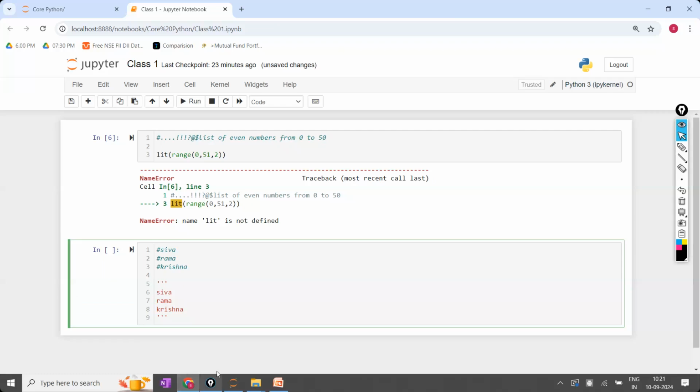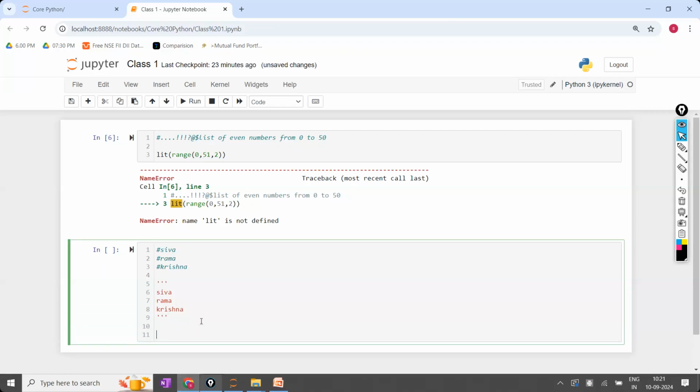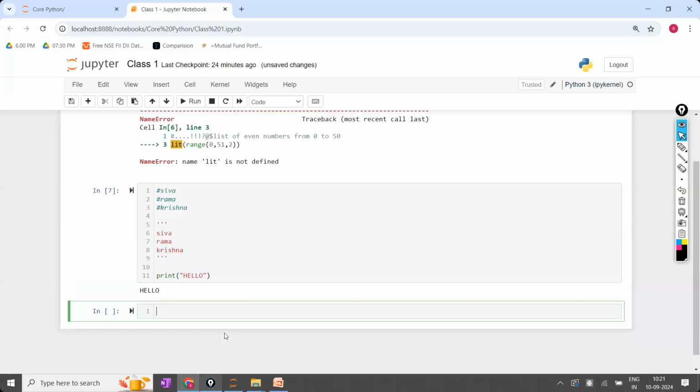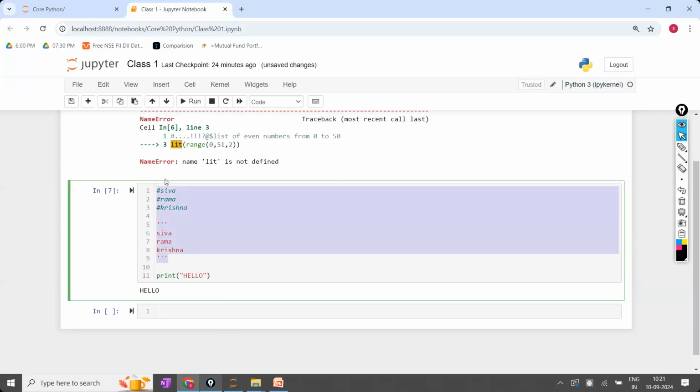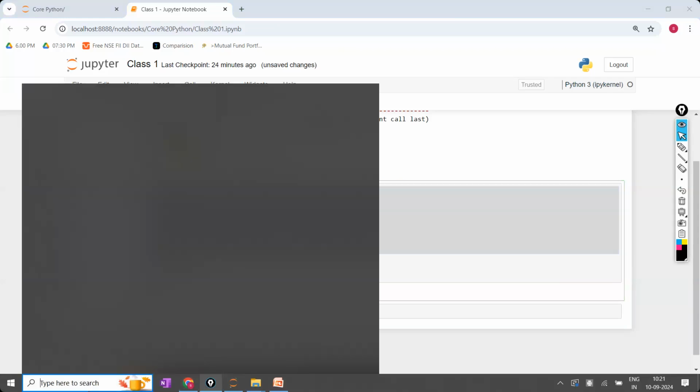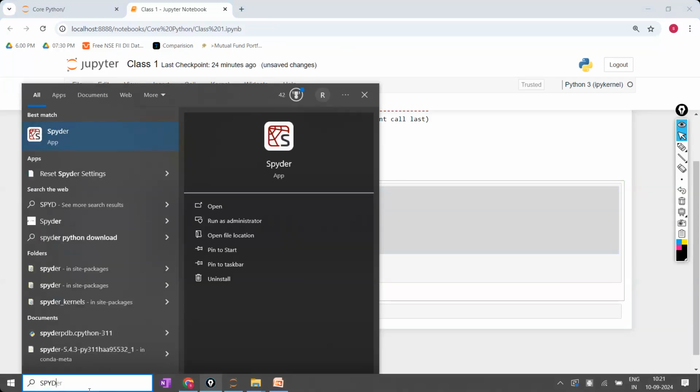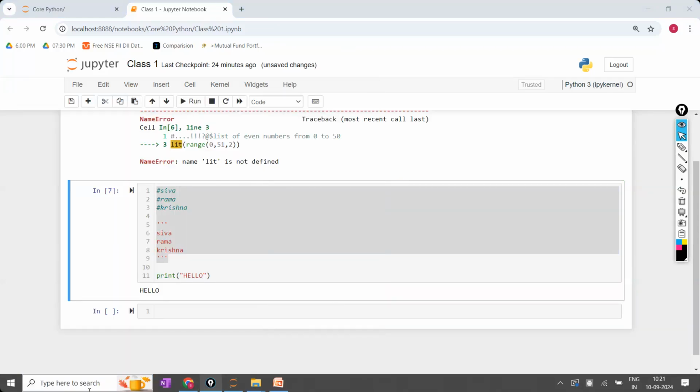Now, I'm just writing here print hello. According to Python, will these things be executed? No, only print hello will be executed and only hello will be printed. Is the point clear? From line 1 to line number 9, everything is ignored by Python. Now, if you open the Spyder, I'm just trying to open the Spyder.